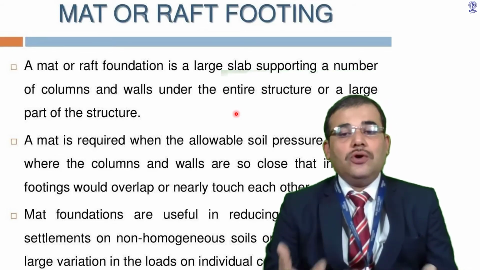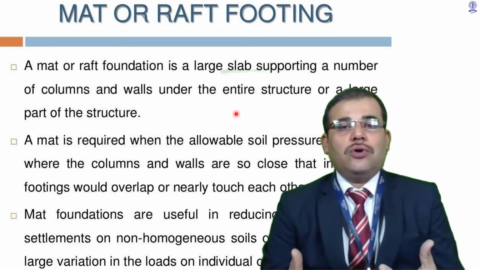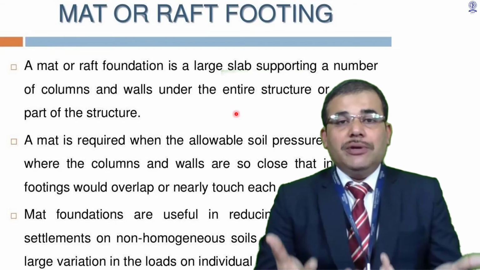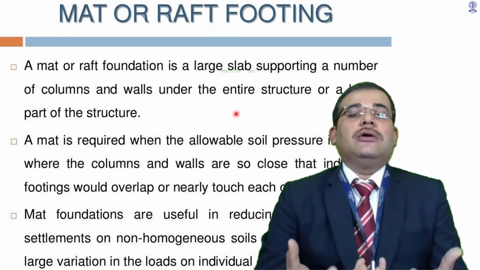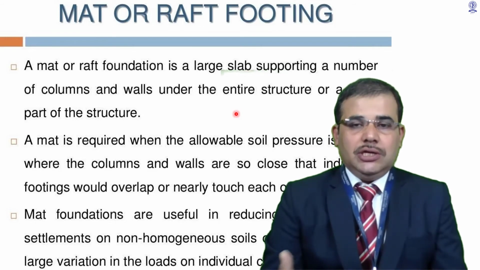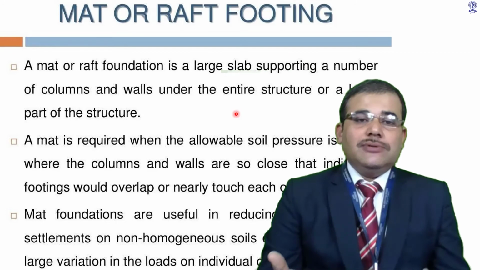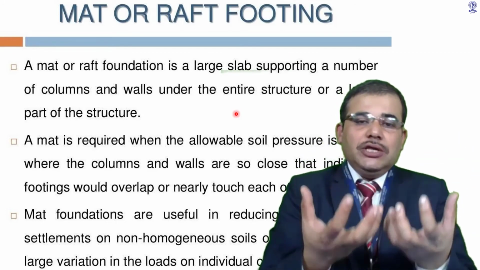In case of non-homogeneous soil or loose soil, where uneven settlement is possible, you may recommend a raft footing, because this entire mat could settle down, and if any settlement takes place, there is no harm to the entire structure, as it will be an even settlement.